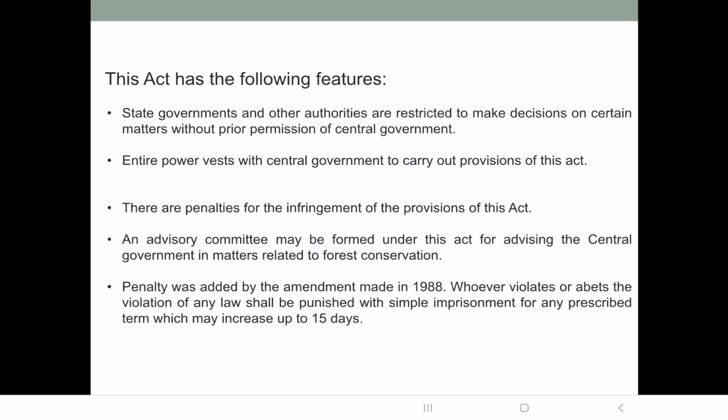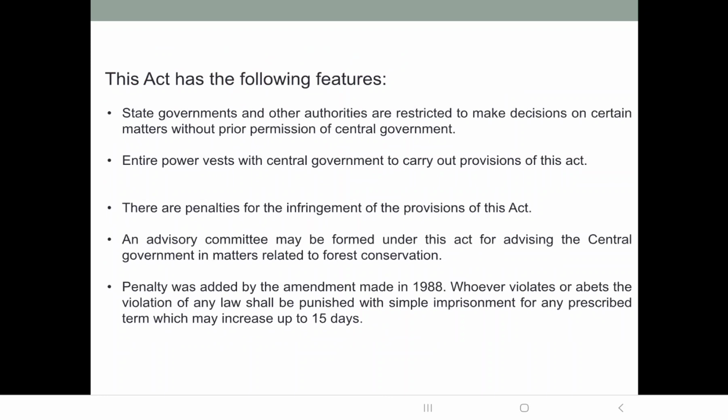Now what are the features of the Forest Act? The state governments and other authorities are restricted from making decisions on certain matters without prior permission of the central government. See, forests are there in a particular state. If the state wants to convert it into some other land use, if it wants to cut the forest and convert it into a residential unit, then it cannot, because there are restrictions on such decisions. It has to take prior permission of the central government for that matter.